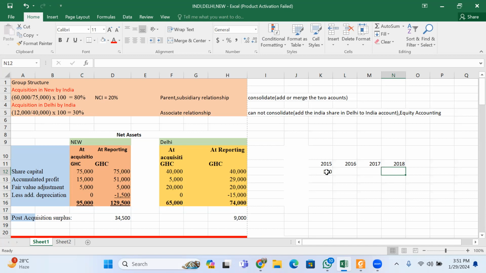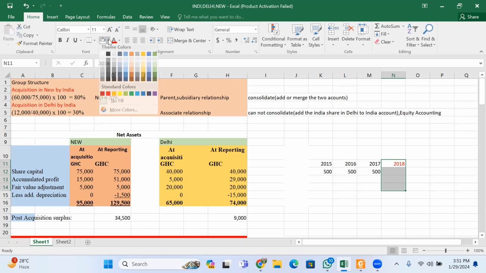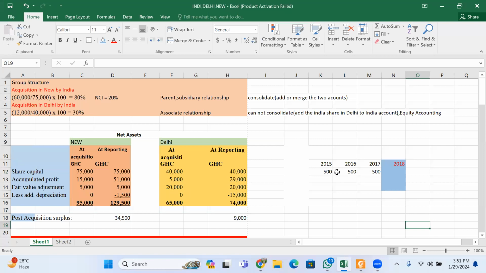Now, after the time the acquisition happened, they said every year you must charge 500. So it means that before the date of consolidation here, how much depreciation has been charged? Before 2018, we have charged depreciation of how much? 1,500.